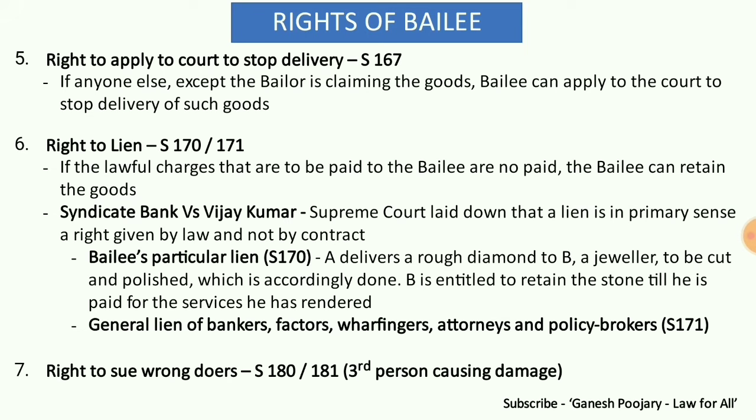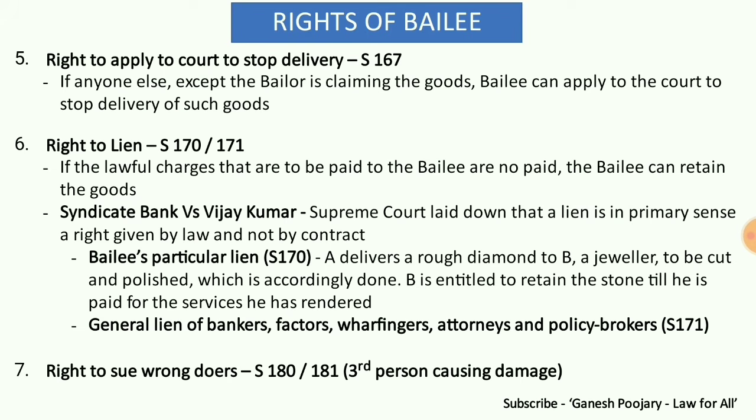What is particular lien? Now in this case I have given an illustration. A delivers a rough diamond to B. Now A is the deliverer, so he is the bailer, and B is the person who is receiving, a jeweler, who is bailee. Now this jeweler completes all the requirements as requested by A, and once the terms are over, B is ready to give it back to A, but the bailer, that is Mr. A, is not ready to make the payment.